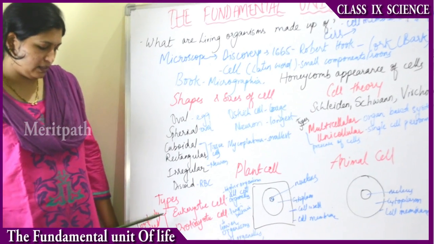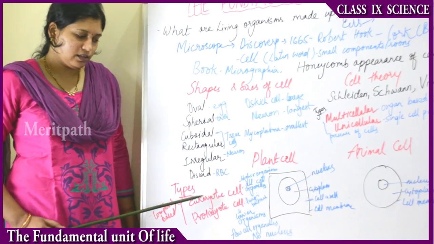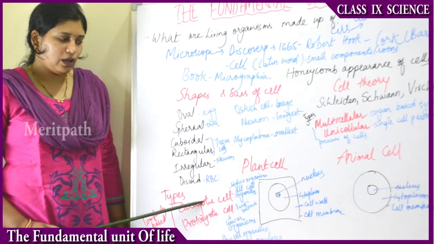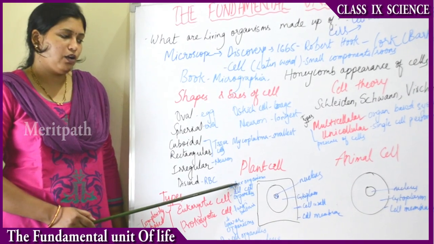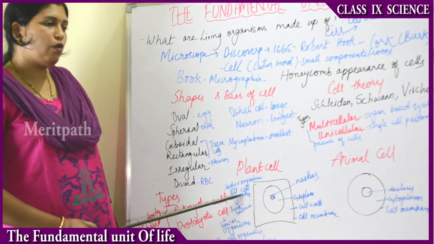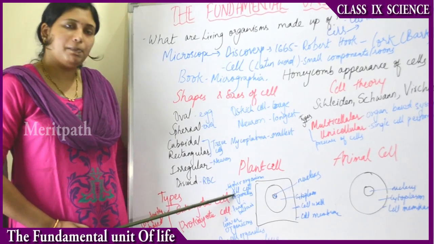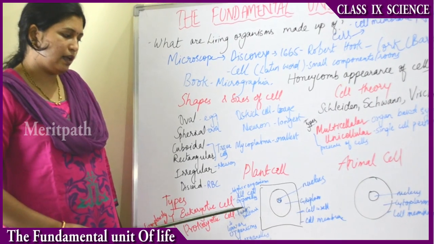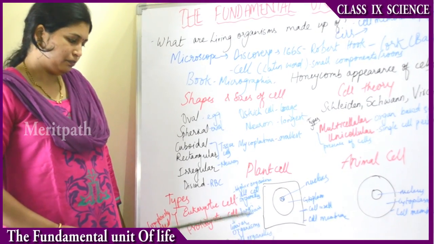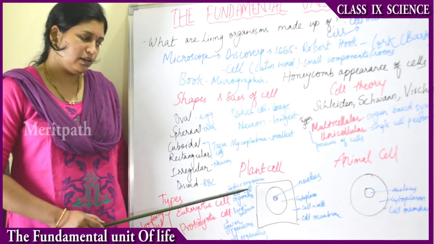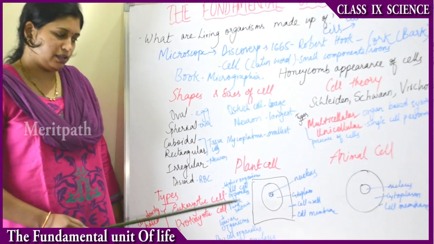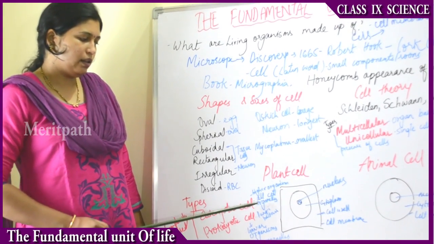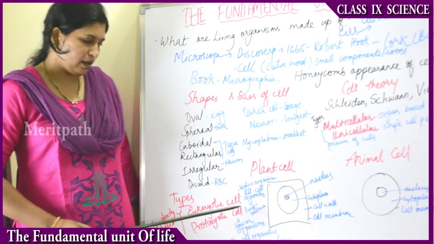So moving on to the types of cells. Based on the complexity, cells are of two types: eukaryotic cell and prokaryotic cell. A eukaryotic cell is always present in the higher level of organisms, and they have all the cell organelles. For example, plant cells have all the cell organelles. They are present in higher organisms, maybe plants, maybe animals. Whereas in prokaryotes,